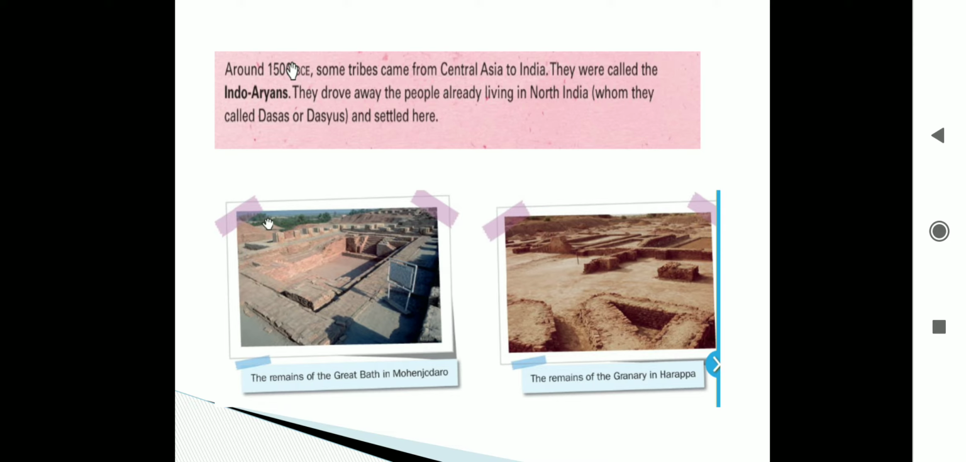They were called Indo-Aryans. They drove away the people already living in North India, whom they called Dasas or Dasyas, and settled here. See how people came from Central Asia to India. They were known as Indo-Aryans. They drove away the people who were already living over there in North India, and they themselves settled here.